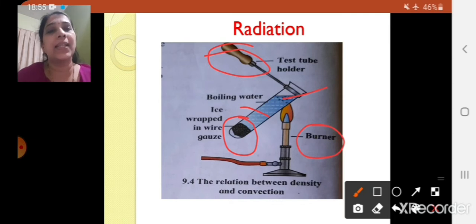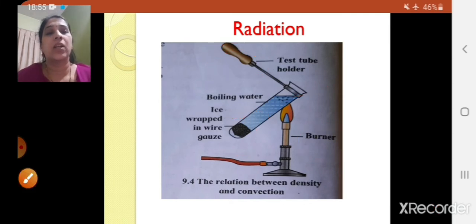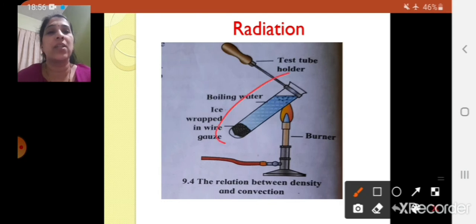So what is being done in this experiment? You are going to take a test tube, and in the test tube you are going to add water, right? After adding water you are going to take a piece of ice which is wrapped in wire gauze, and you are going to drop this piece of ice wrapped in wire gauze in this test tube containing water. Then you are going to turn on the burner, and with the help of a test tube holder you are going to hold this tube in the slanting position. Can you see in the figure how it is being heated in the slanting position?